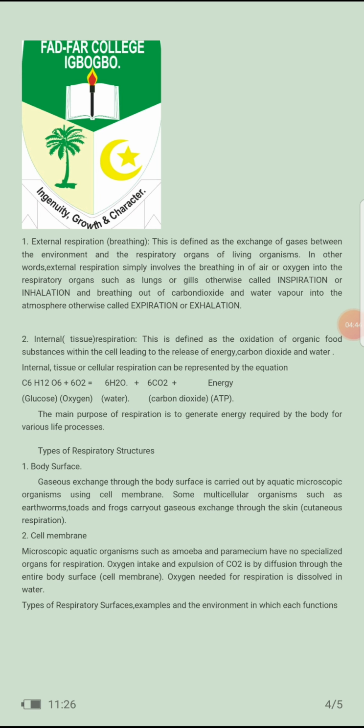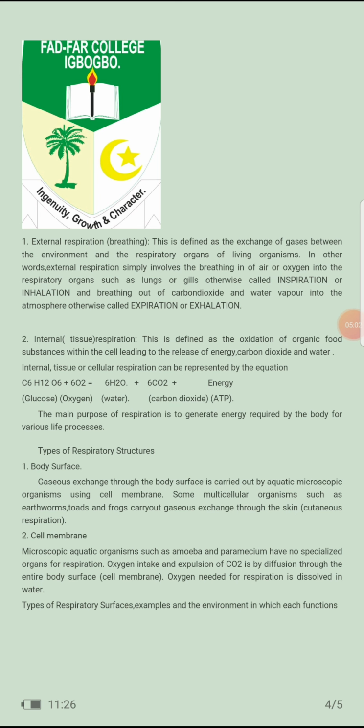On the other hand, internal or tissue respiration is defined as the oxidation of organic food substances within the cell, leading to the release of energy, carbon dioxide, and water. Internal, tissue or cellular respiration can be represented by the equation.